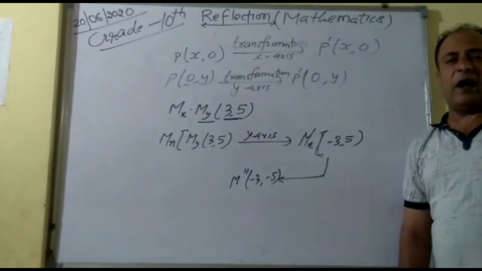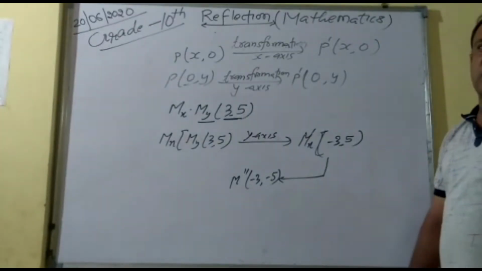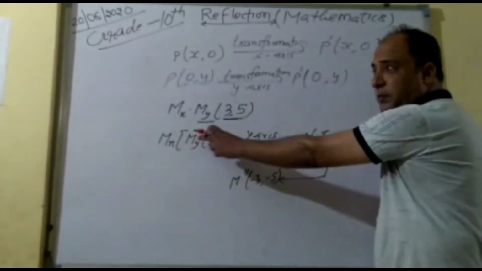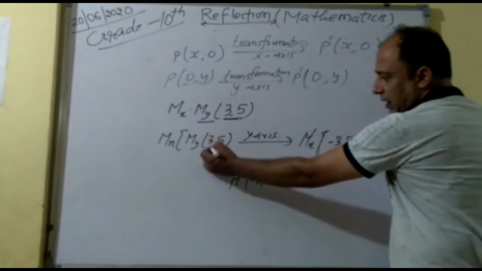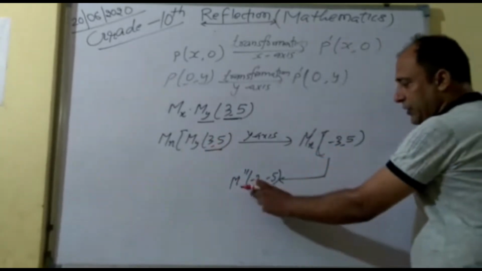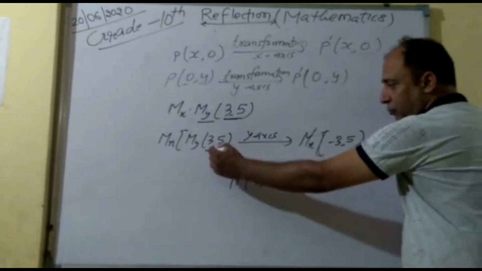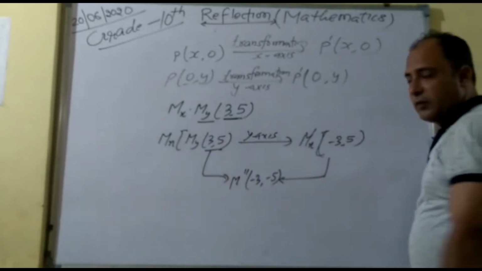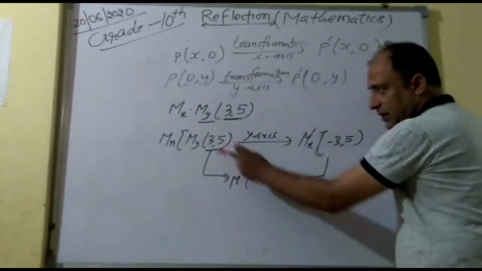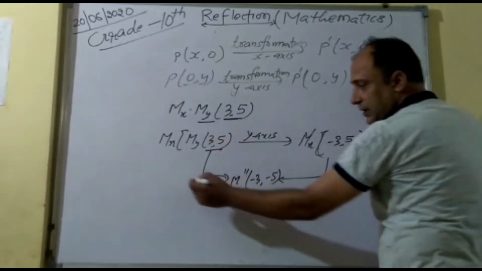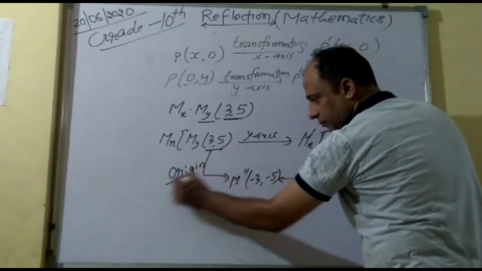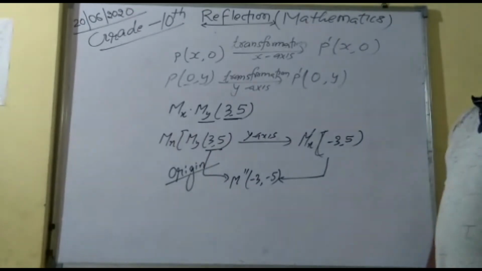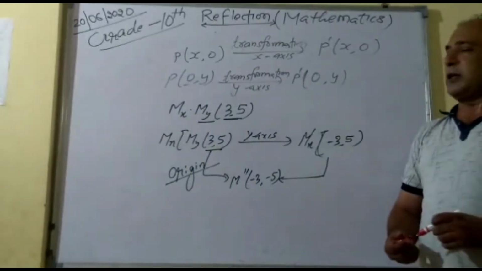Now, if I ask you, find the single transformation of the given image. Single transformation means from here, how will you get directly here? Look, how will it come? It is (3, 5). Your values here are (-3, -5). If I have to write it directly, then how? +3 to -3, +5 to -5. So it is very simple. Origin. Right? Now, one more thing I will explain to you.